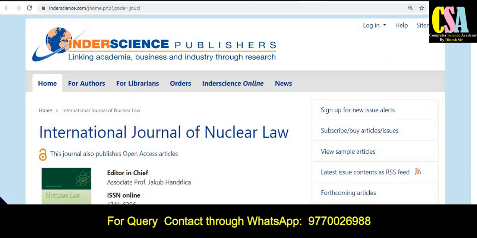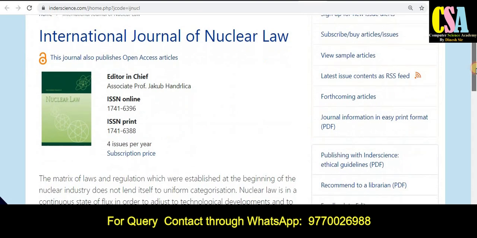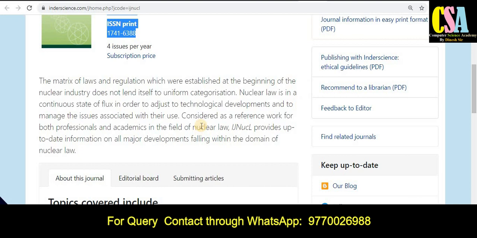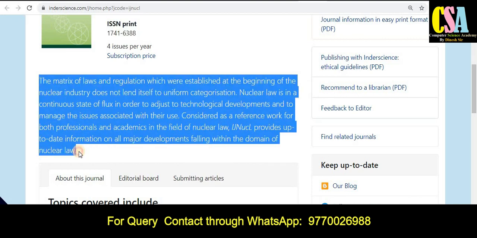The second journal name is the International Journal of Nuclear Law. If your research area comes under the category of law, you can publish your research paper in this particular journal. This journal is also published in both print version and online version, and it publishes 4 issues per year. In this section you will have the information about the journal description. Journal की सारी information आपको इस particular section में मिलेगी. That is a very important thing for all of you.